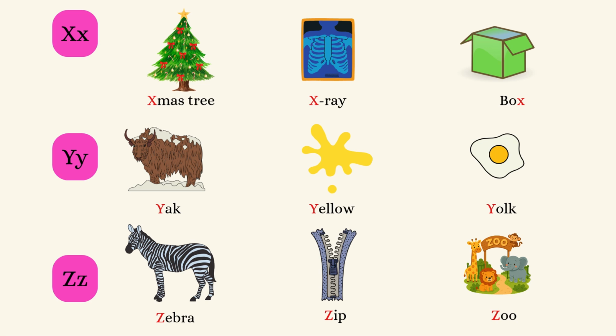Yak, yellow, yolk. The sound of Z is Z. Zebra, zip, zoo.